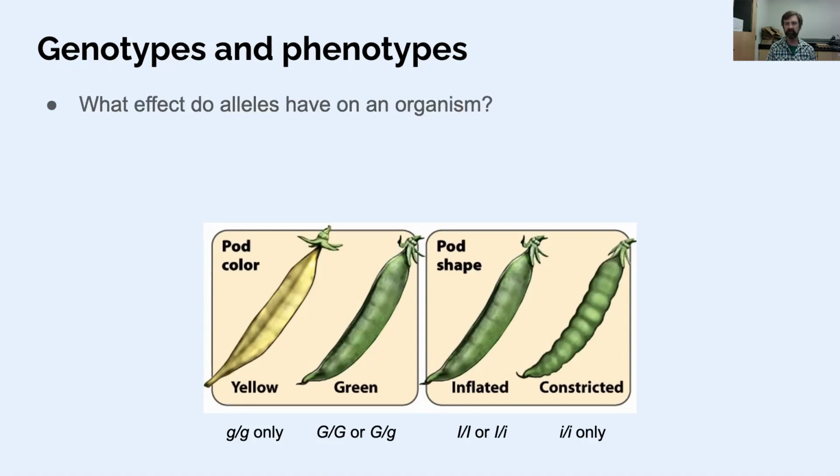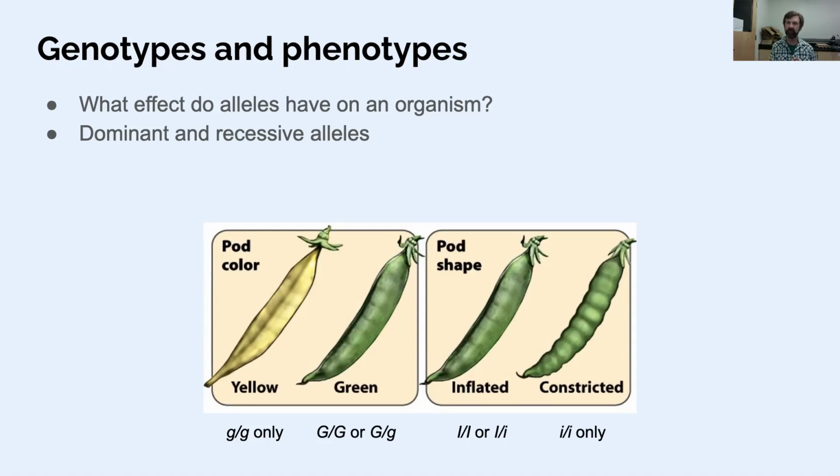So alleles can cause these differences in phenotypes or appearance. The appearance of an organism is its phenotype, and phenotypes are the result of allele combinations, as illustrated here. Some of those alleles are known as dominant alleles. As long as there is at least one dominant allele, the dominant phenotype shows through.